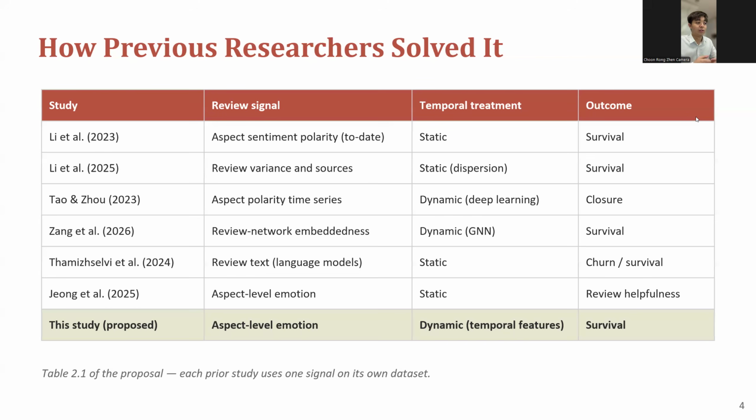So in this study, my proposal will be based on aspect level emotions, but my treatment will be dynamic, using temporal features, and the outcome will be survival probability, which is based on survival functions.